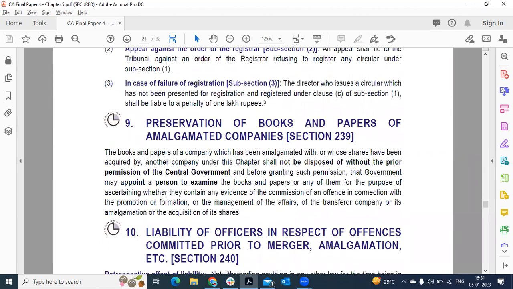Preservation of books and papers of the amalgamated company. Once a company is amalgamated, it should not dispose of the books of accounts of the transferor company after the amalgamation. It has to keep the books safeguarded.